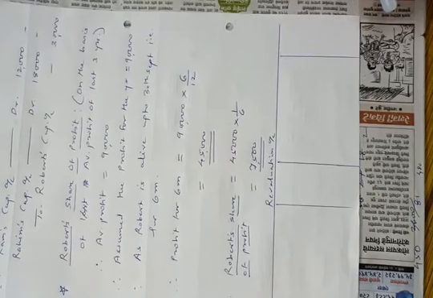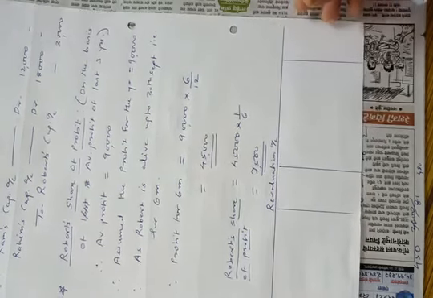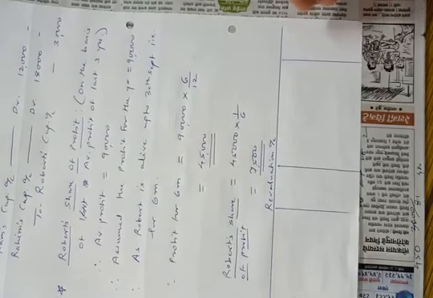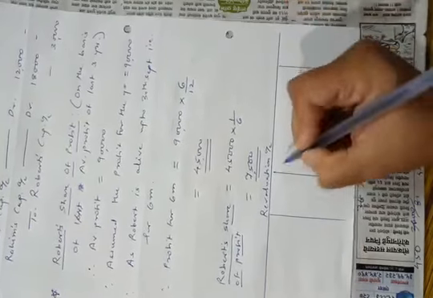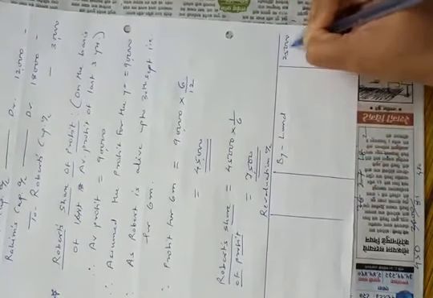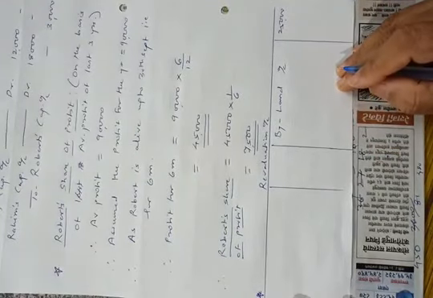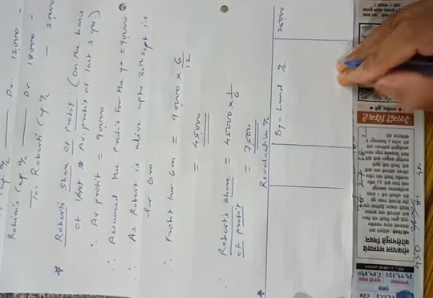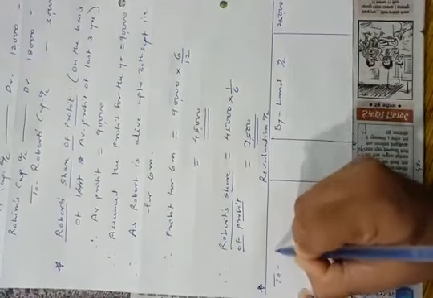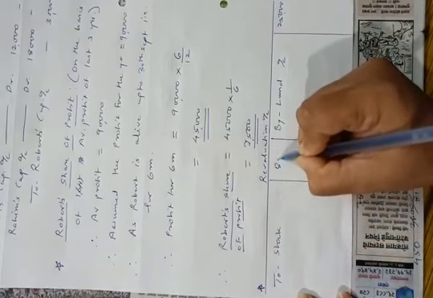Third adjustment first, land was undervalued by rupees 25,000. As land was undervalued by rupees 25,000, while solving the problem, we have to increase its amount to the original amount. So the asset will increase, so there will be profit. So by land rupees 25,000. Now stock overvalued by rupees 8,000, so we have to reduce it by rupees 8,000. So asset is decreasing, which will be loss to the firm. So to stock rupees 8,000.